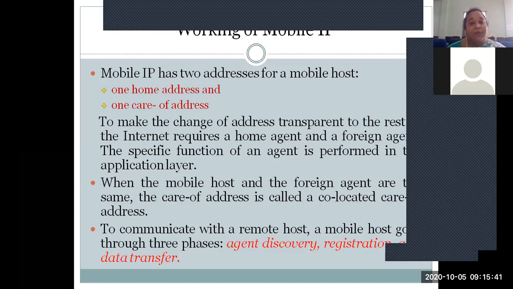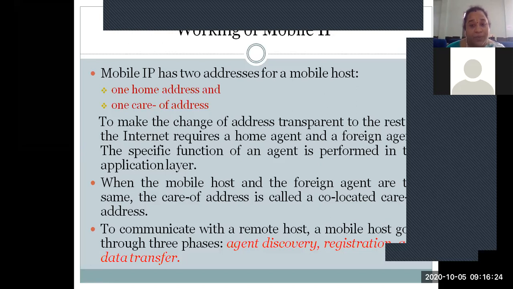But whenever our mobile host travels from the home network to the corresponding foreign network, it loses its identification, right? It is entering a new network where its identification is not there, or it is new to that particular area. In that case, the corresponding agent present in that network, which is a foreign agent for our mobile at that moment, will allocate us a care of address, which is a temporary address, a temporary identification of our mobile device, with which we continue our communication with the correspondent node. The correspondent node is our partner node with which we are communicating.